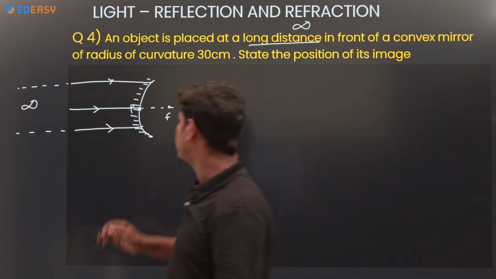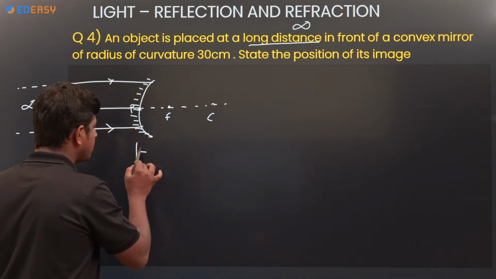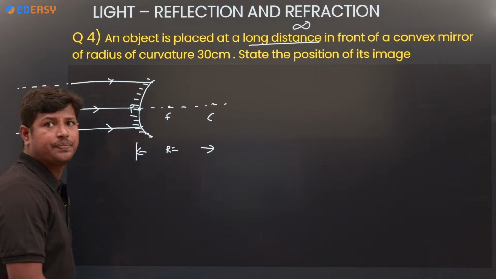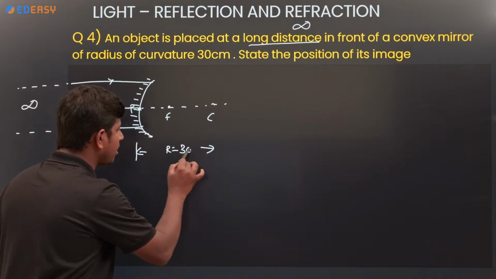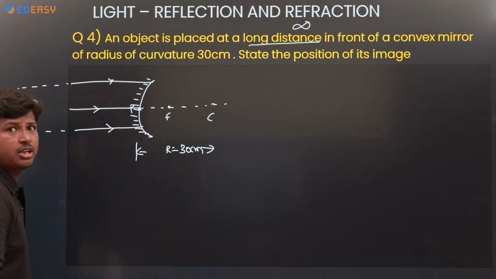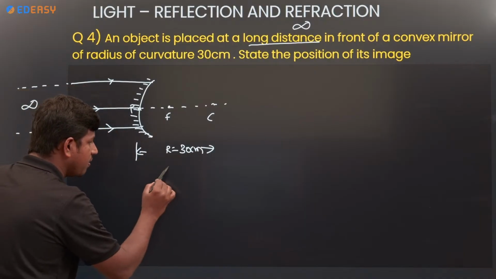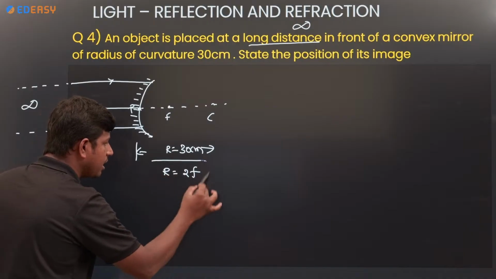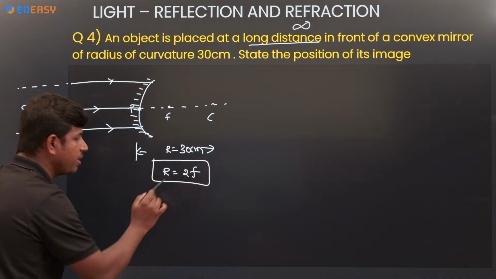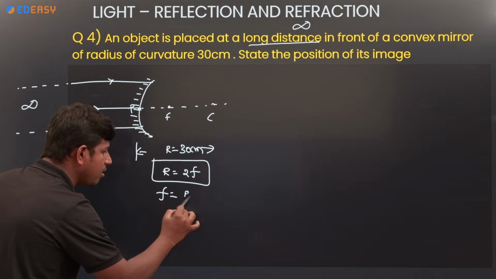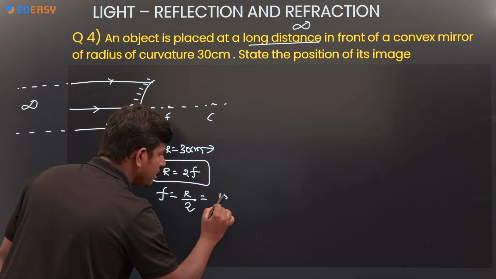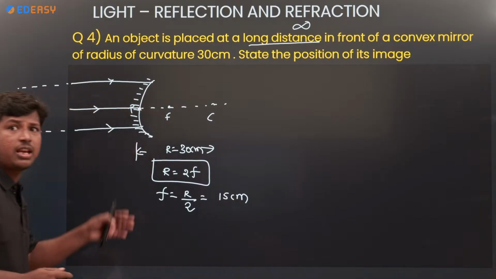The radius of curvature is given. The radius of curvature, R, is equal to how much? R is equal to 30 centimeter. From the radius of curvature we get R is equal to 2F. The relation between focal length and radius of curvature is R is equal to 2F. Then if you want to get the value of F, it is R by 2. The F value is 15 centimeter only.